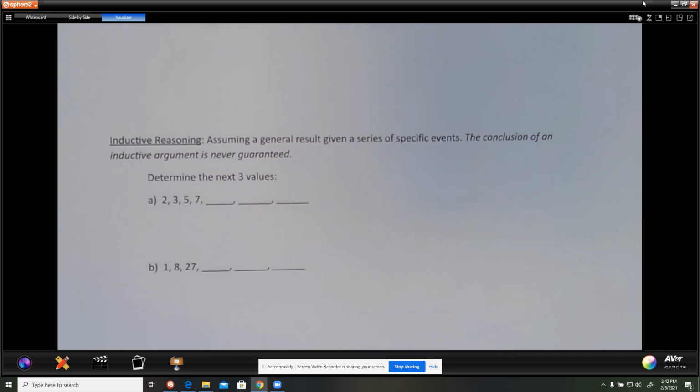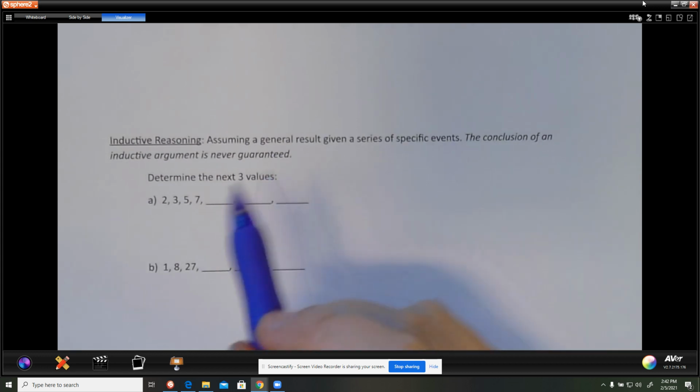Next, inductive reasoning: assuming a general result given a series of specific events. The conclusion of an inductive argument is never guaranteed. So for these, you pick the pattern that you want to use. All these answers could be different. I'm just going to go with what I see, so I'm going to talk through it. But again, these could be anything that you want because they're never guaranteed.